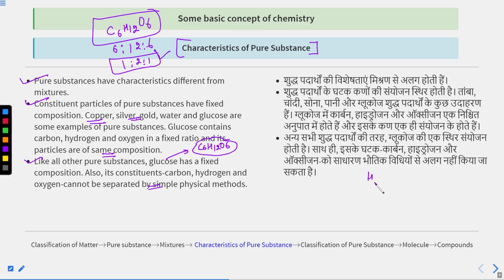For example, if you have water, H2O, and you want to separate hydrogen and oxygen, you can't do it by a simple physical method. You have to use a chemical method, like the electrolysis of water. Then you will get hydrogen gas and oxygen gas. This is about the characteristics of pure substances.